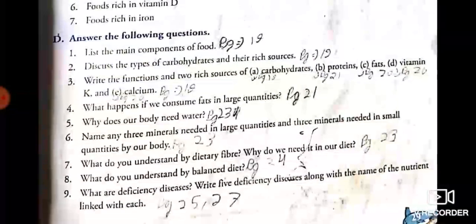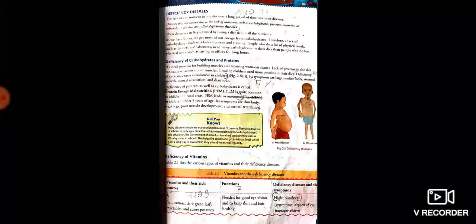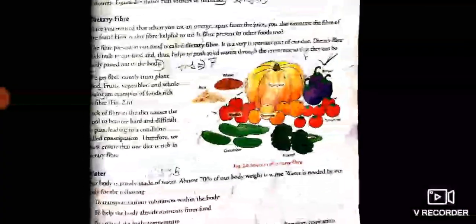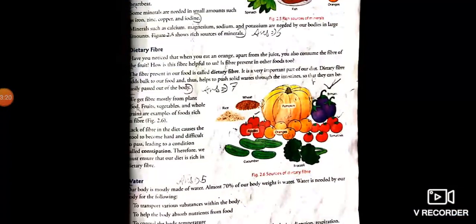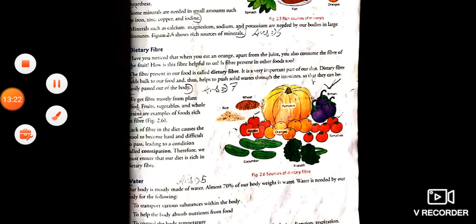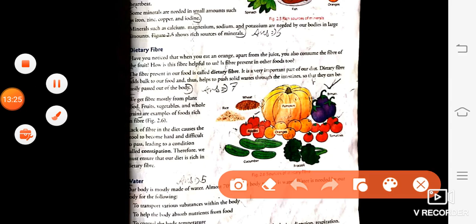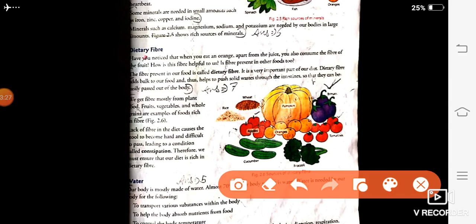What do you understand by dietary fiber and why do we need it in our diet? So this answer is given on page number 23. Here, page number 23, dietary fiber paragraph, second para. The fiber present in our food is called dietary fiber. It is very important for our diet.